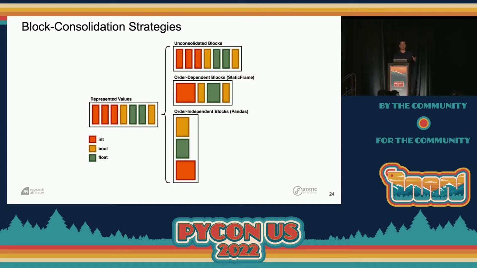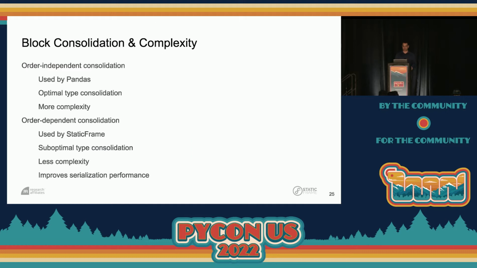So on the left-hand side, we have the represented values. Here you see a data frame that has a couple of columns of integers, booleans, and floats. You just see one type per column. But the blocks might be constructed differently. On the right-hand side, we see these 3 options where we have unconsolidated blocks, maybe one-dimensional array for each column. Order-dependent block consolidation combines adjacent columns into larger 2-dimensional arrays. Order-independent blocks disregards order and simply consolidates column data by type.